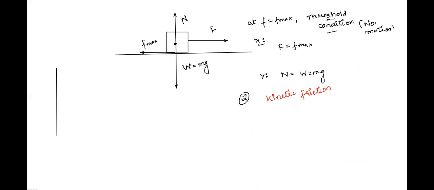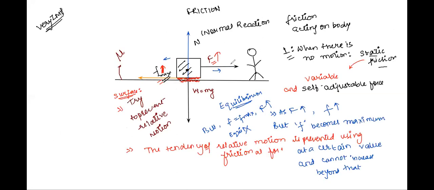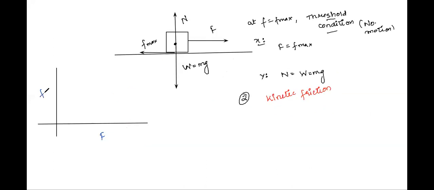So have a look here, class. This is what was happening. I'm plotting a graph between the force which the person was applying, F, and the friction which the relative surfaces were applying on each other. I am using the word relative surfaces because when I'm saying that the surface is applying a force on the block, actually, if I draw a free body diagram for the surface, a force of friction is also acting on the surface in the opposite direction, which is again a repercussion of Newton's third law of motion.